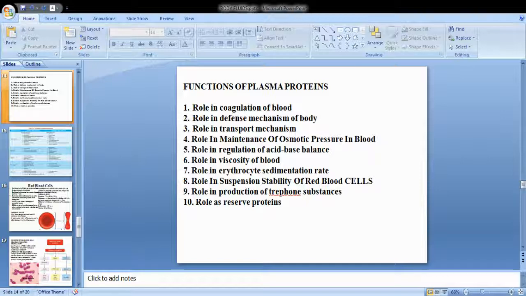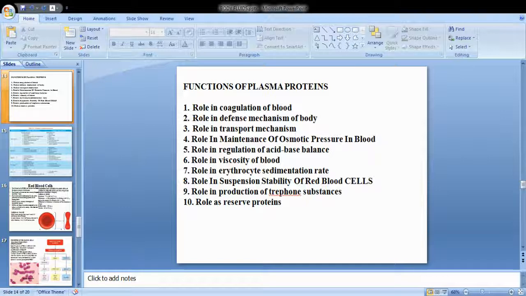What is the function of plasma protein? They are involved in blood coagulation. Which is involved in blood coagulation? Fibrinogen. Defense mechanism, antibodies. Role in transport: albumin plays a very important role in transport. Maintenance of osmotic pressure in the blood, as I told you. The tonicity of the blood is maintained by the presence of these plasma proteins.